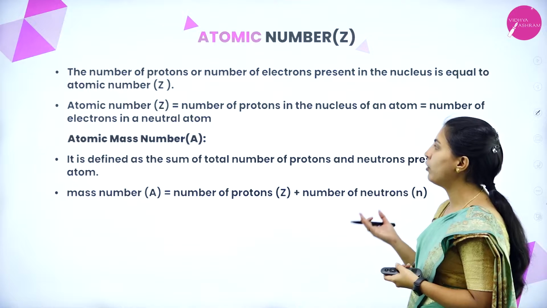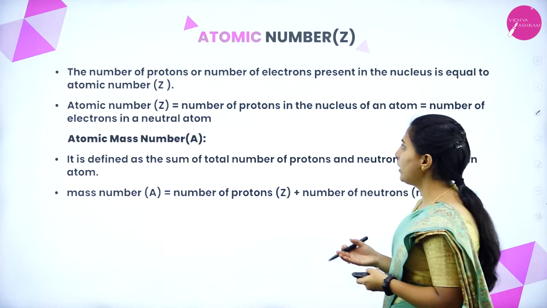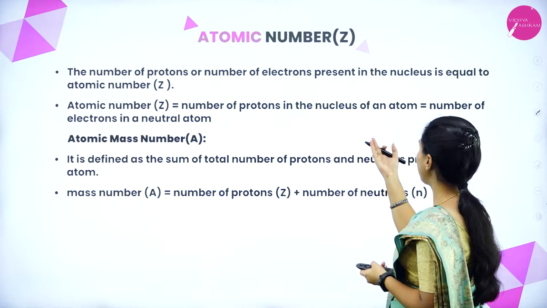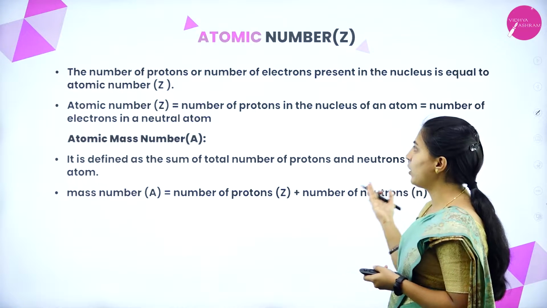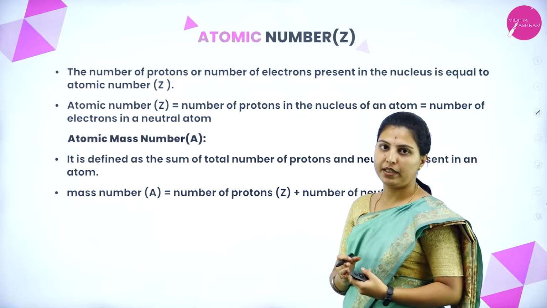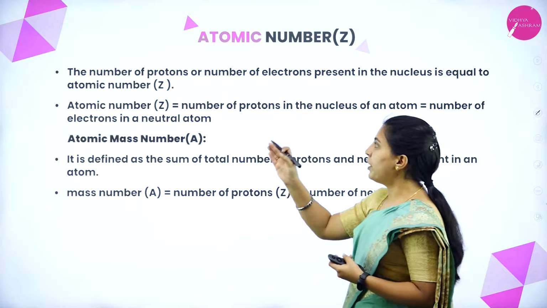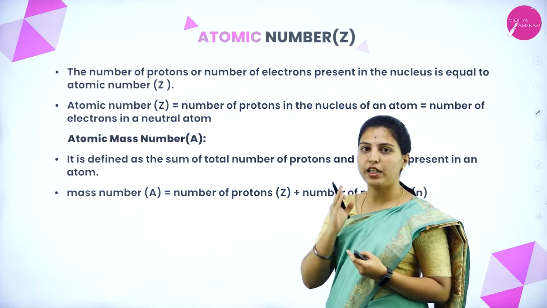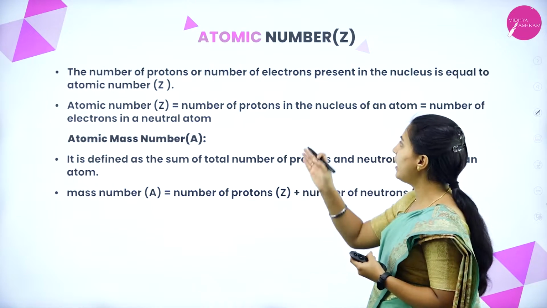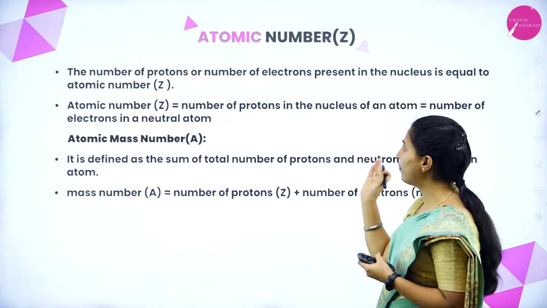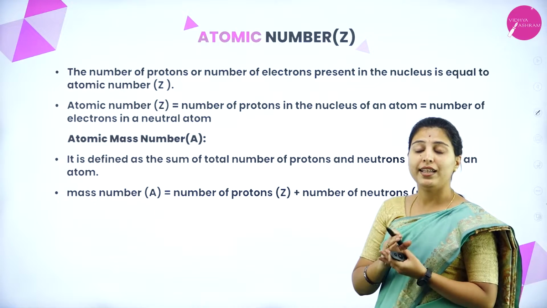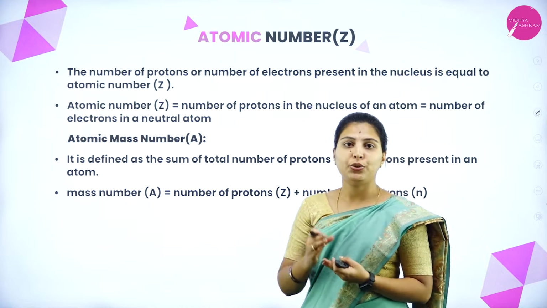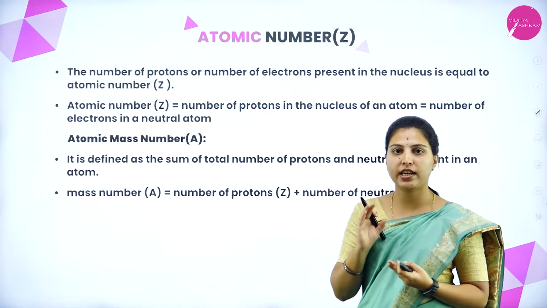Next is atomic number. So, what is atomic number? The number of protons present in the nucleus is known as the atomic number. When we say the number of protons and number of electrons are equal, it means the element is neutral, with no charge on it.